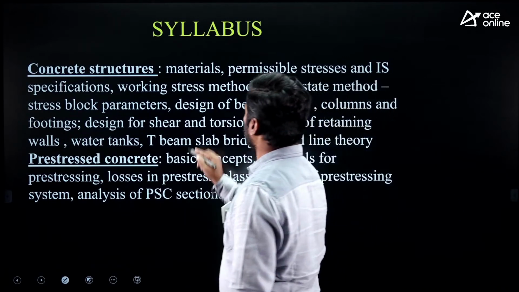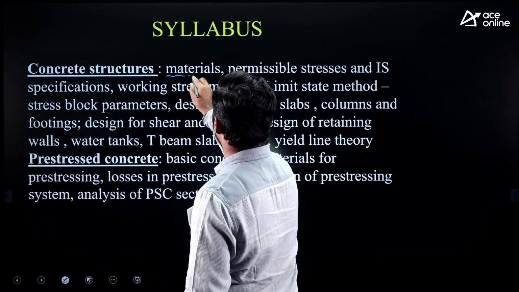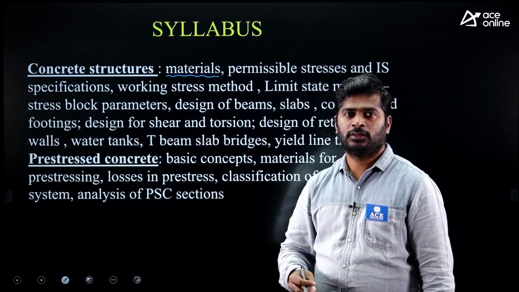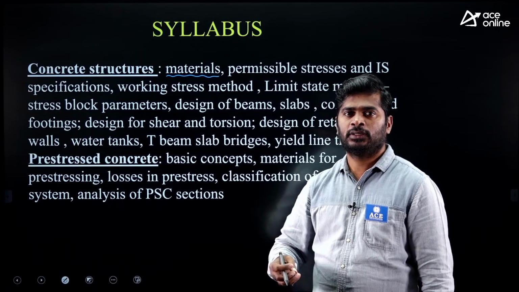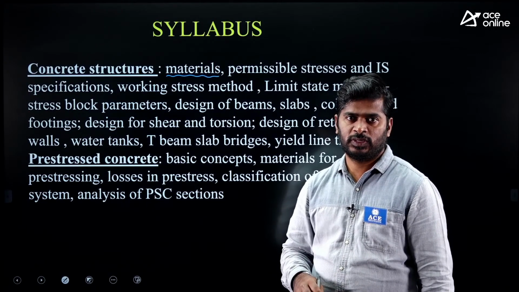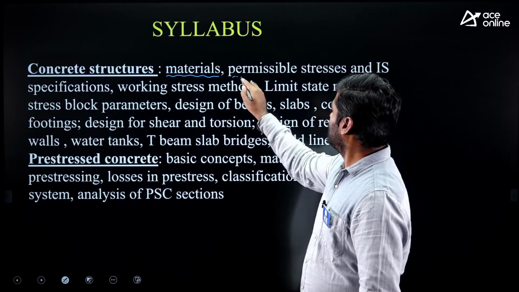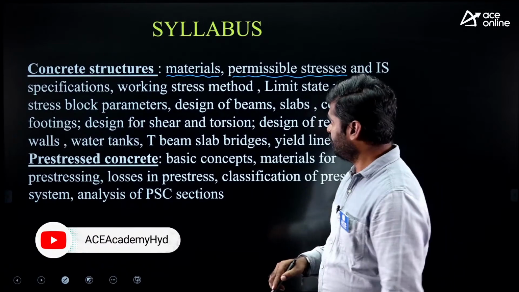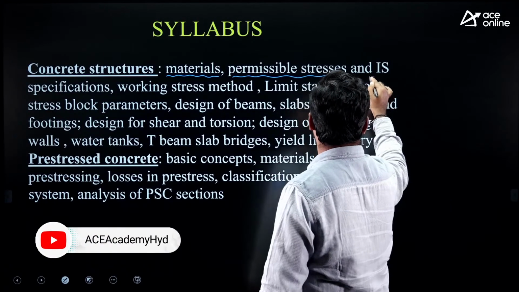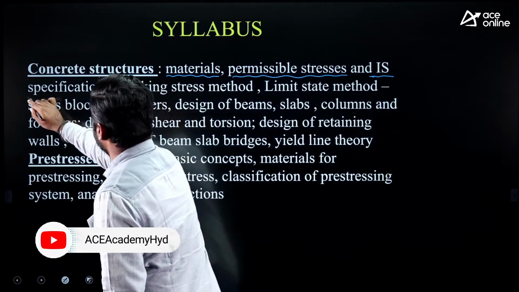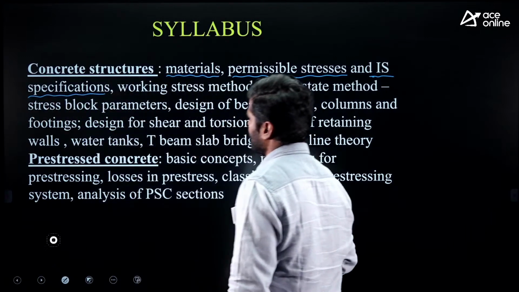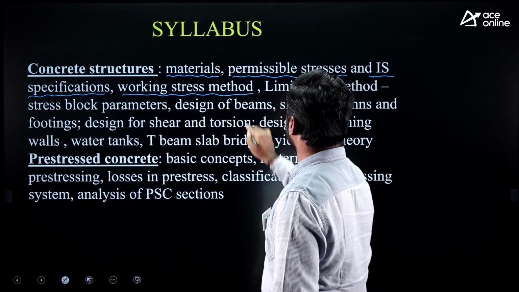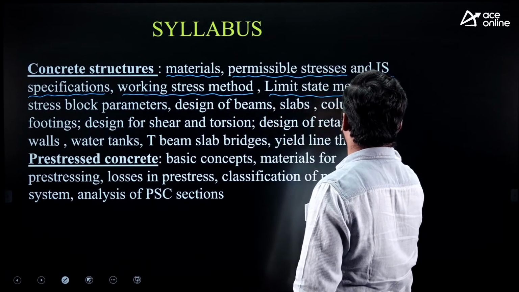Concrete structures, materials like cement, aggregate, concrete and water. Then permissible stresses in both concrete as well as in steel, and IS specifications, Indian Standard Code specifications. Then working stress method, limit state method.